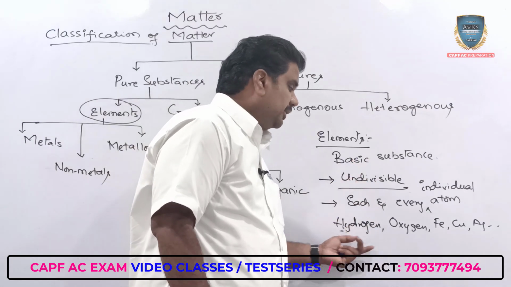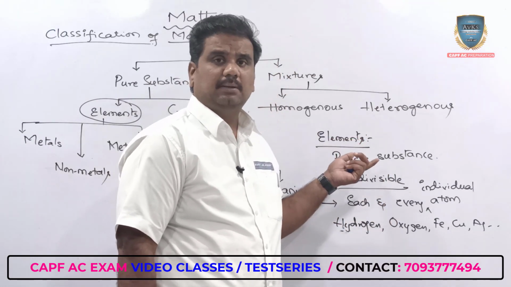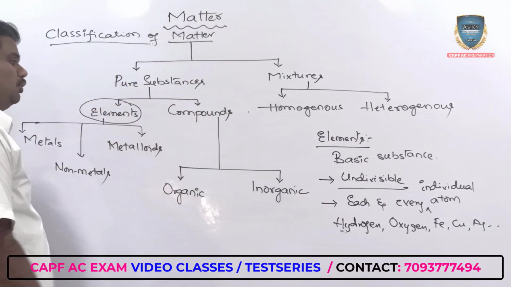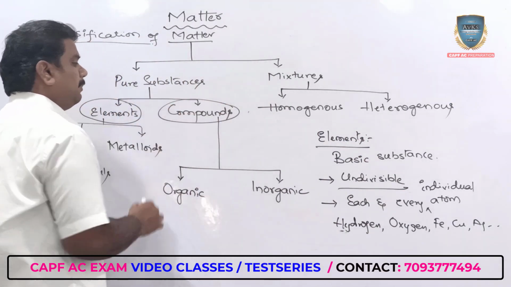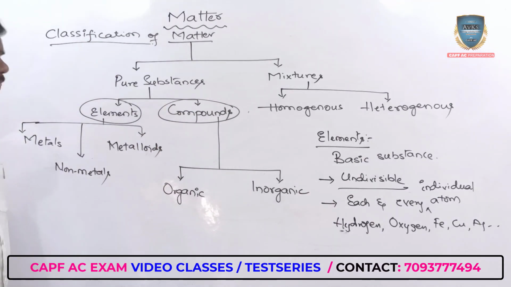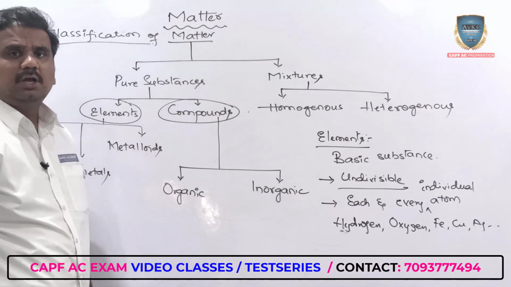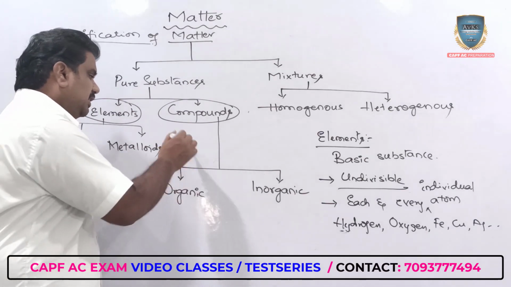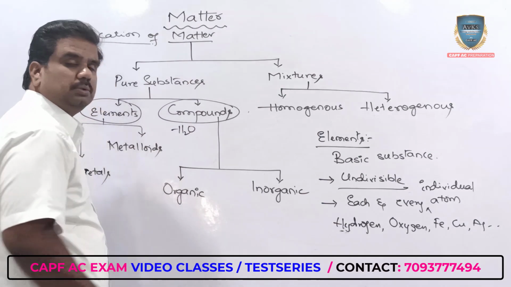When talking only about oxygen, it's an element. At the same time, when talking about compounds, what is a compound? The mixture of two or more elements. So whenever we combine hydrogen and oxygen, it results in the formation of H2O.